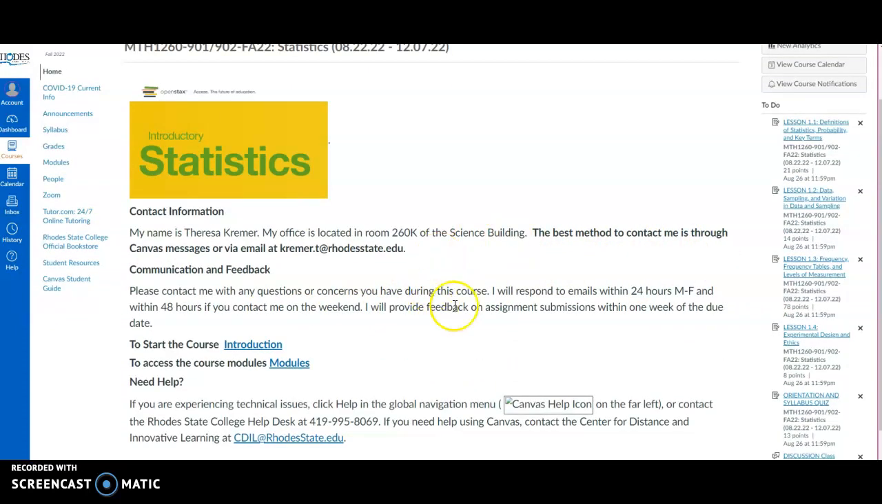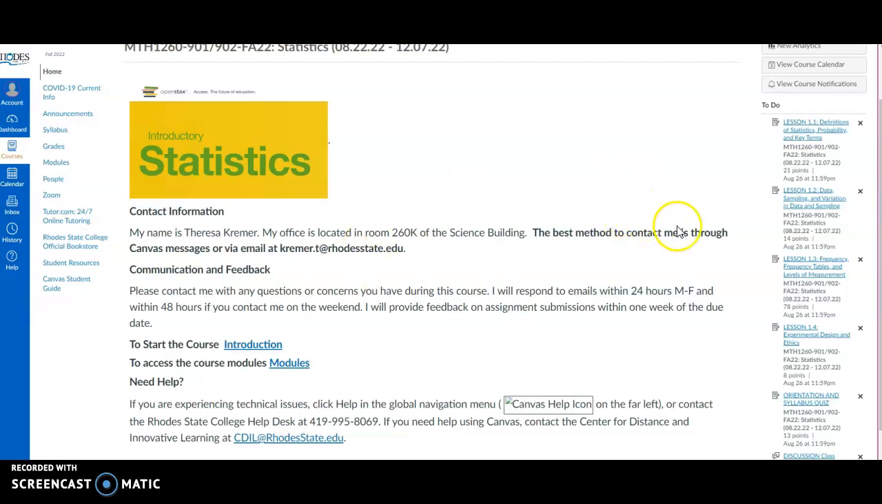The best way to contact me is either through Canvas messaging, which you could do through the inbox over on the left, or through the Rhodes State email that's listed here, kramer.t@rhodeState.edu. I will be checking that very frequently. A big thing though is I need you to be checking that frequently also, just because that's my only way to get in contact with you and share important information for the course.